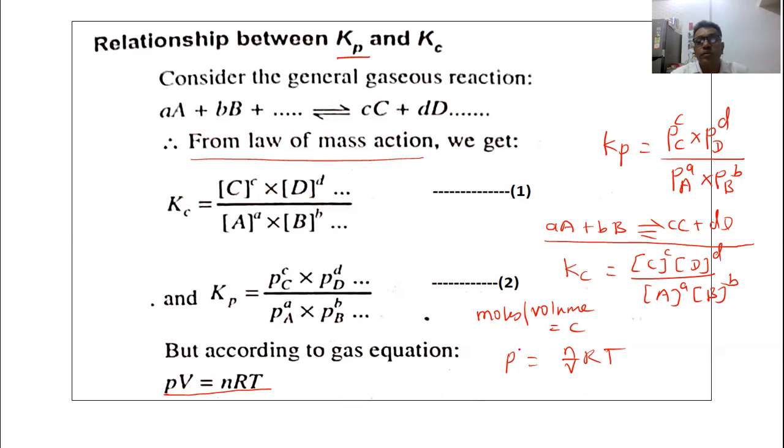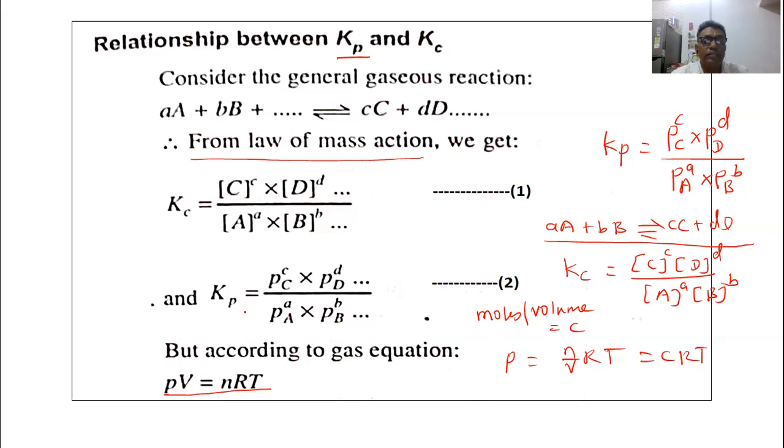C. So we can write here it is equal to CRT, where N upon V is equal to C, number of moles divided by volume, moles per volume, that is the unit of the concentration, moles per liter. So N upon V is equal to C.